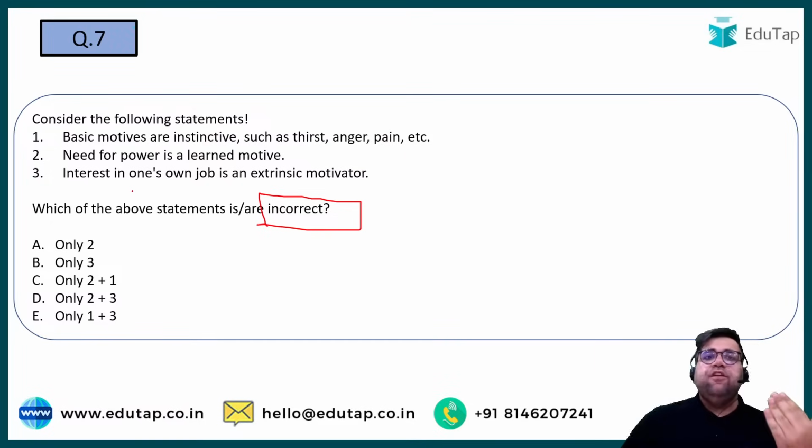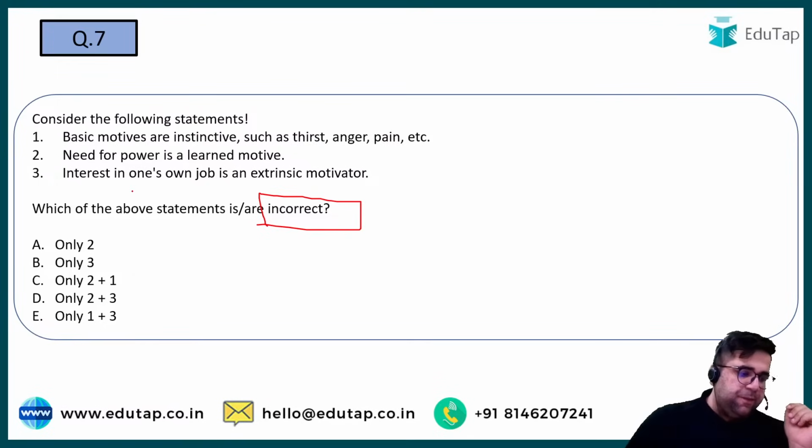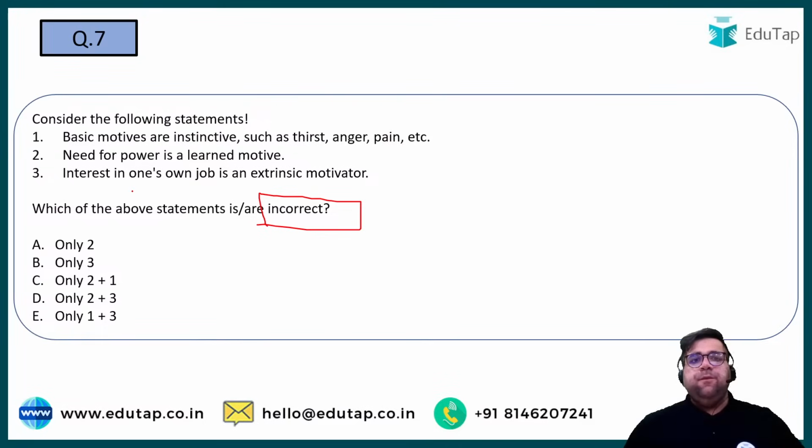Interest in one's own job is an extrinsic motivator. So what will be your answer over here? Seventh B. Basic motives are instinctive: thirst, anger, pain. Yes, this statement looks correct because even animals will have the need of thirst, right? Need of power is learned. Yes, need of power generally comes in humans only. Learned motives are those motives which are only seen in human beings, not in animals. So 1 and 2 are correct.